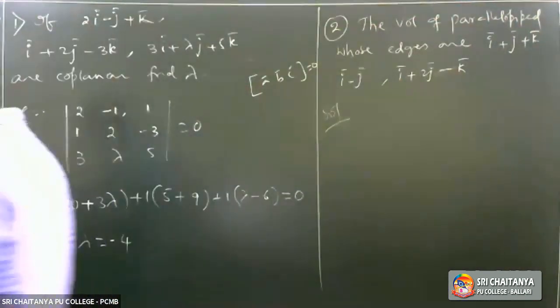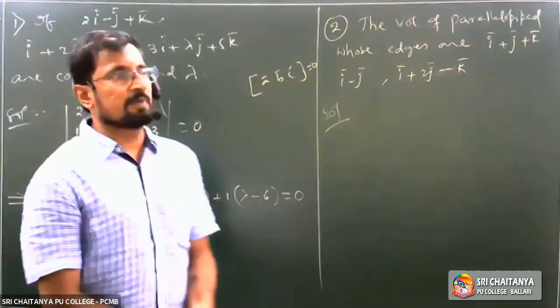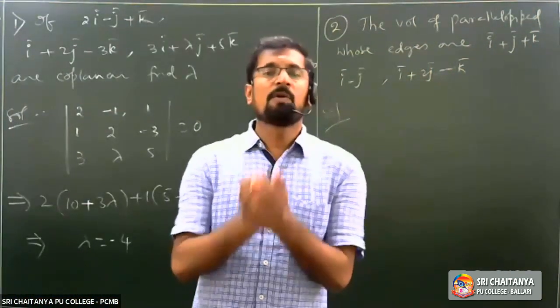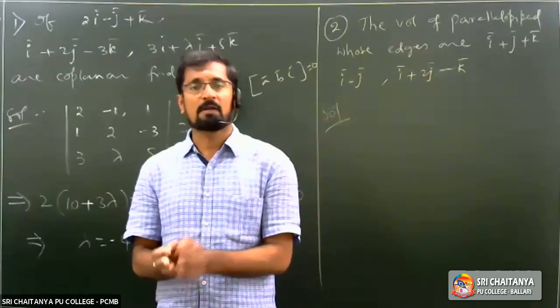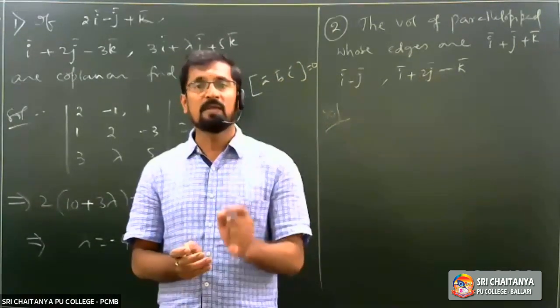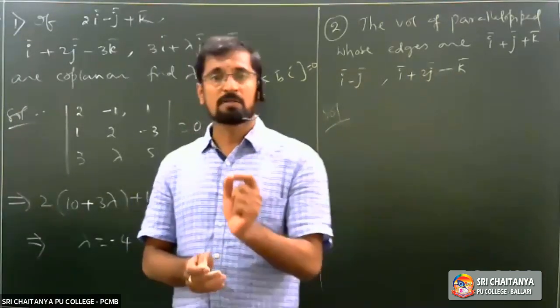Now, what is the volume of parallelepiped formula? The volume of parallelepiped whose coterminous edges are A bar, B bar, C bar is given by V is equal to magnitude of box ABC.